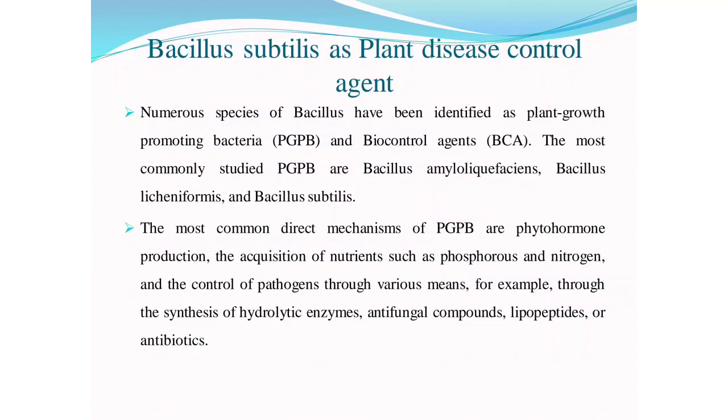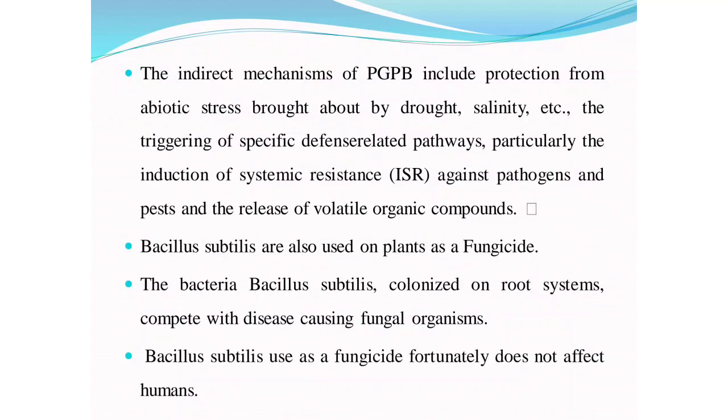The most common direct mechanism of PGPB is phytohormone production and nutrient supply, such as phosphorus and nitrogen. Pathogens are controlled by various means, for example hydrolytic enzymes, antifungal compounds, lipopeptides or antibiotics. Indirect mechanisms of PGP include protection from abiotic stress such as drought and salinity, triggering of specific pathways, particularly induction of systemic resistance against pathogens and pests, and release of volatile organic compounds. Bacillus subtilis is also used on plants as a fungicide.